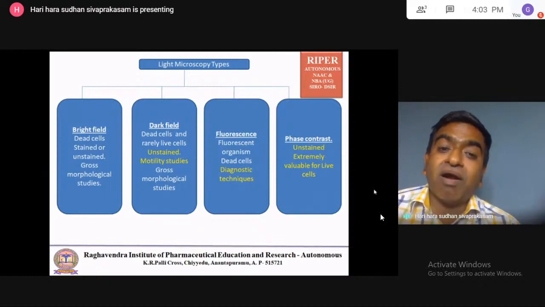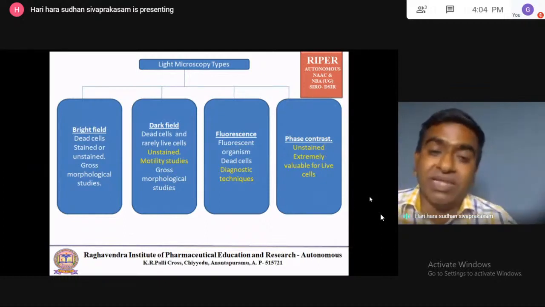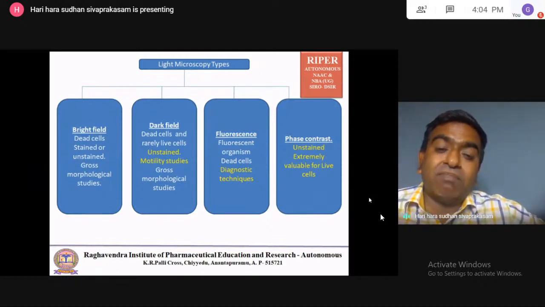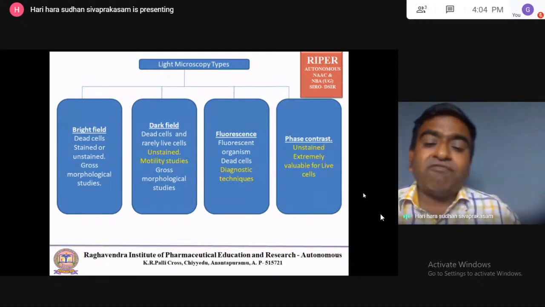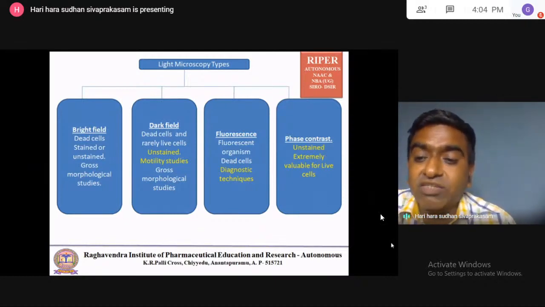In this, antibodies are also used along with the fluorescent molecule. That is the newly developed technique called immunofluorescent microscopy, in which antibodies are used so that specific organelles of the cells can be observed very clearly, or coated with the dye very effectively as compared to the other method.